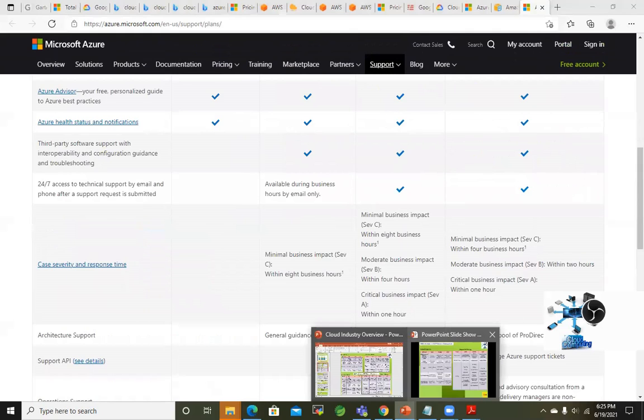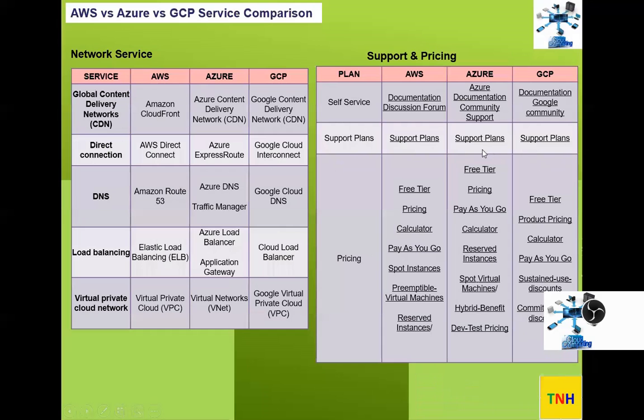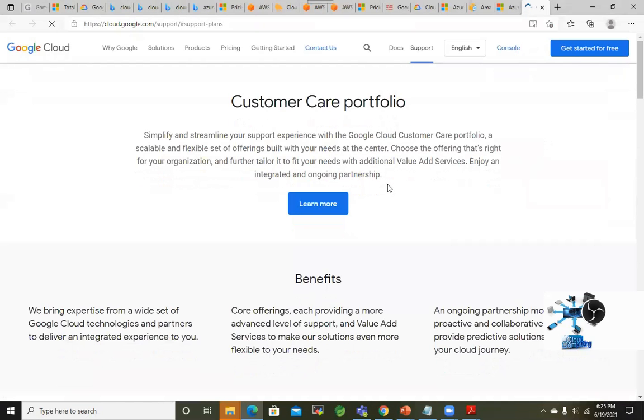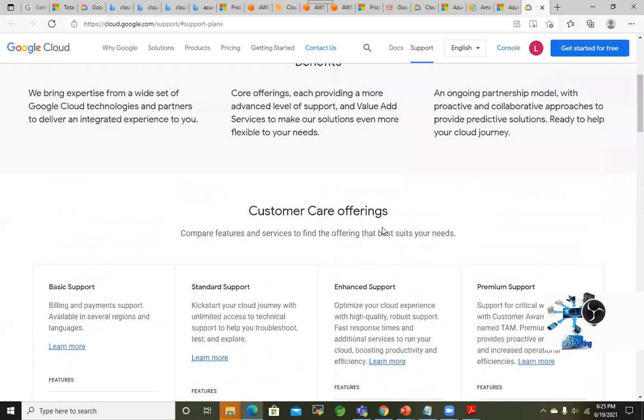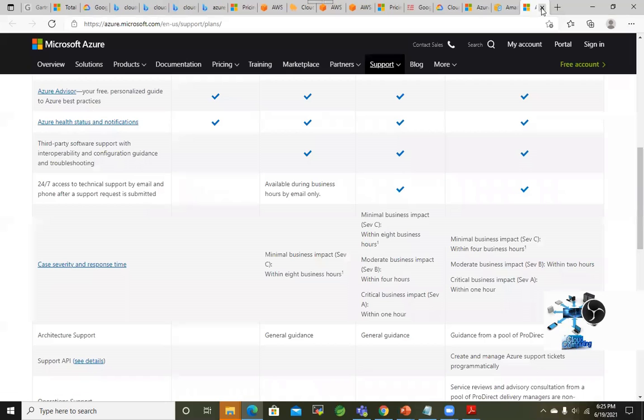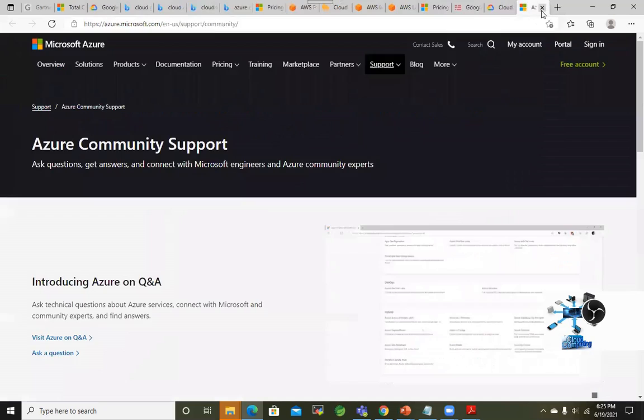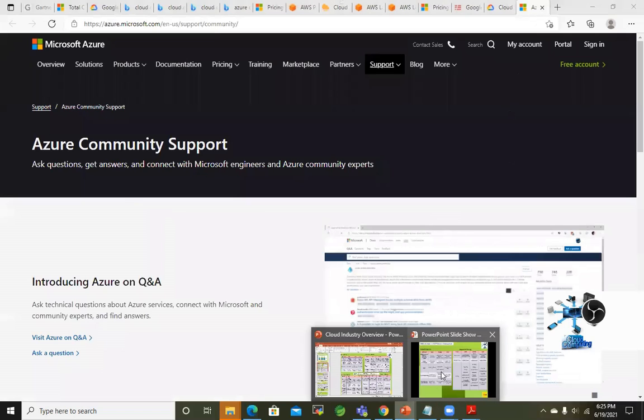So this is from Azure. If you want to take a look at others, GCP support also has customer support: basic, standard, enhanced, premium. You can see the price, and they have the cost estimate as well. So just take a look at it, and click depending on your requirement. We need not go through each and everything in this analysis.